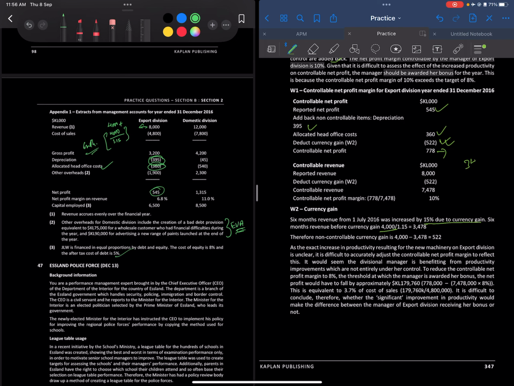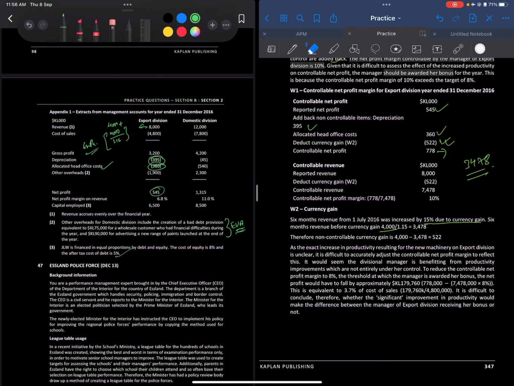Okay, so the performance basically deteriorated. The revenue was lesser than the previous 6 months or previous 2 quarters, right? So it was only 3,478. So this is due to them receiving that gain because the prices were fixed at the beginning of the year, right? So they were charging higher prices in that country. Okay, that's why they were receiving higher revenue.